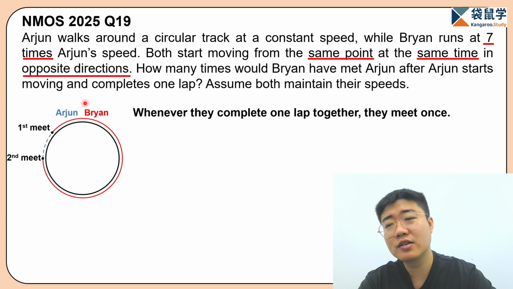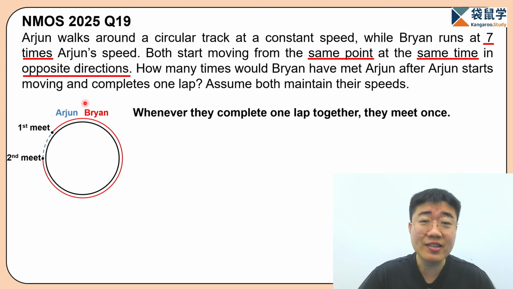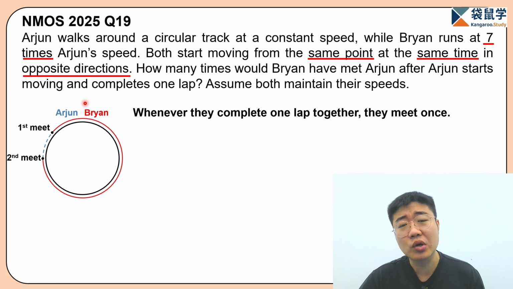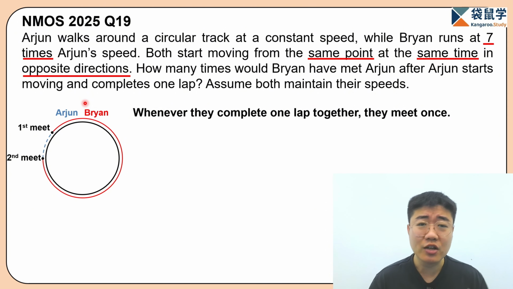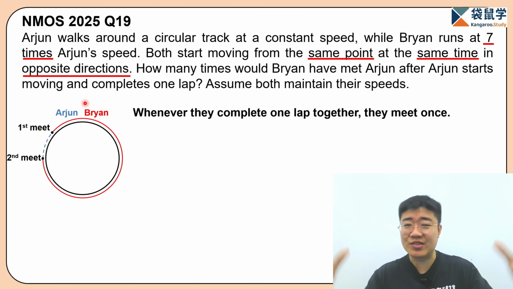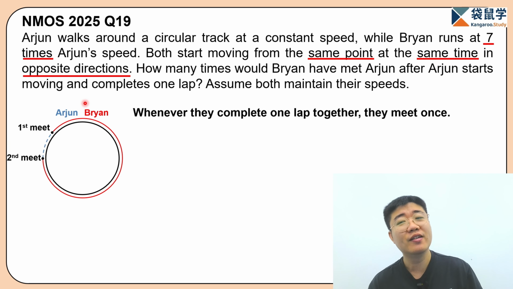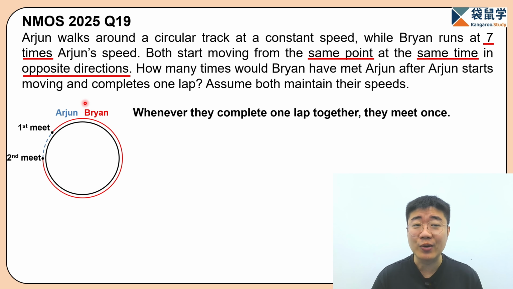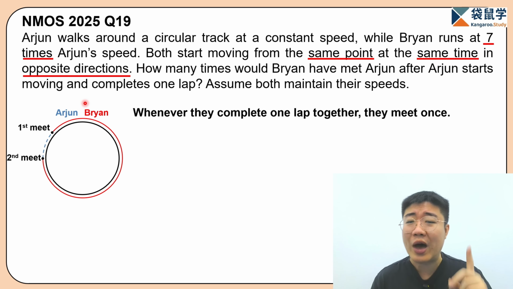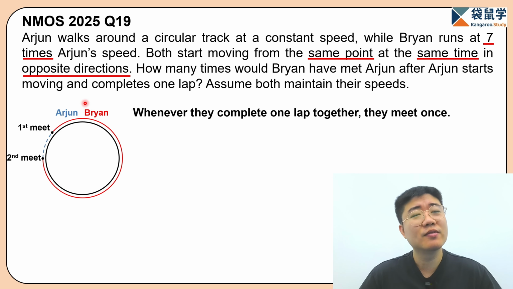Then after that, in order to find how many times they have met each other, the question has just changed into how many laps have they traveled together. Now of course, in order to find this, we will be looking at the distance traveled by Arjun and Brian. Luckily in the question, we already know that Arjun travels 1 lap when they stop moving here. How about Brian?